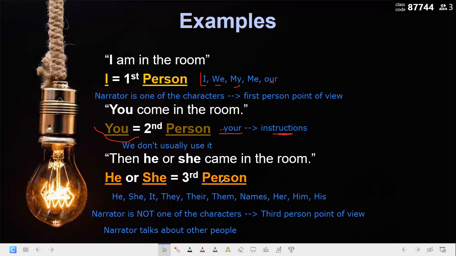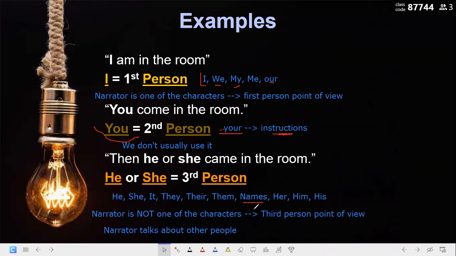But the third person point of view is very important. The third person point of view uses he, she, it, they, their, them, and the names, someone's name, her, him, and his. So I can say, Qusay woke up in the morning, had his cup of tea, went straight to the bathroom, then prayed.